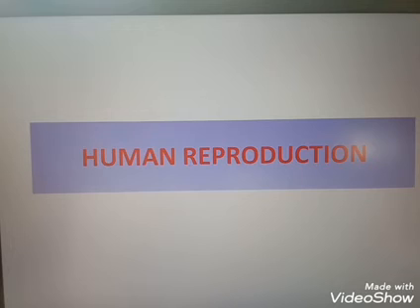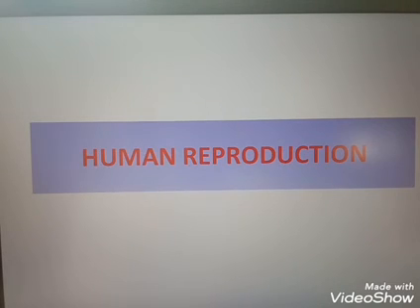Next question is, where does fertilization normally take place in a human female? We know that the fertilization process takes place in the oviduct or fallopian duct, but the proper area is the ampullary isthmic junction. Name the 3 layers of uterine wall. The uterine wall is made up of 3 layers: perimetrium, myometrium and endometrium.